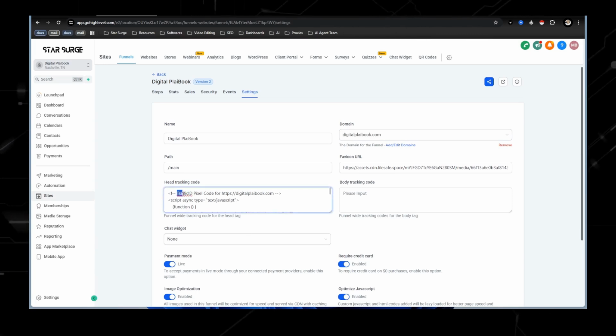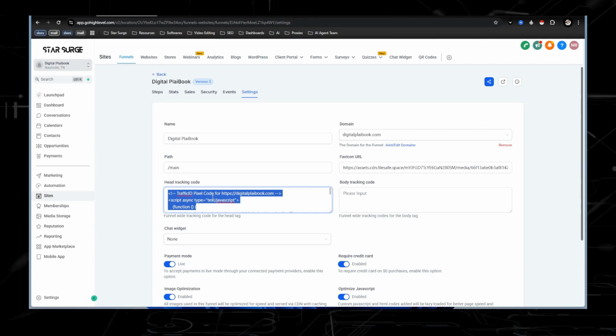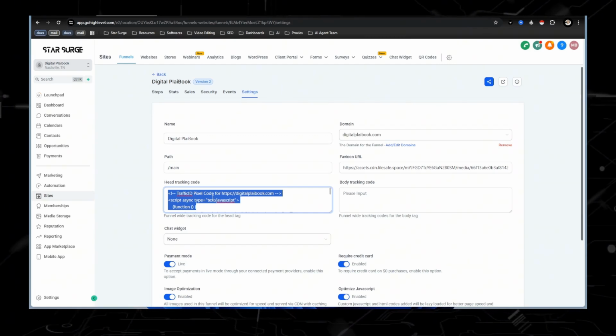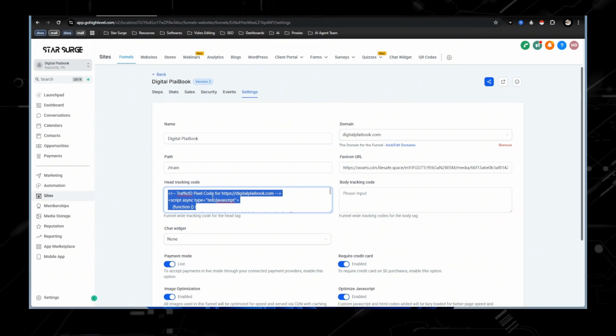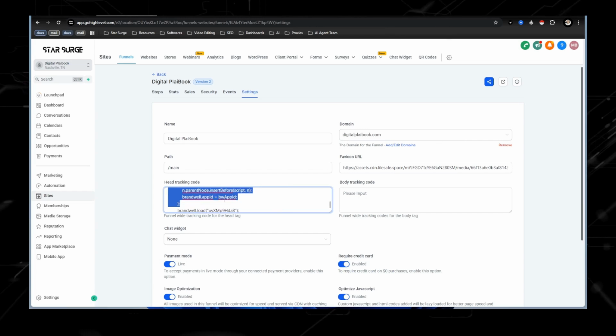Also, check out Traffic ID. What Traffic ID is that it allows me to capture leads. So when people land on my website, even if they don't fill out the form, I have a 30% chance of getting their information. Super cool. I've made videos about this in the past as well if you want to check that out.